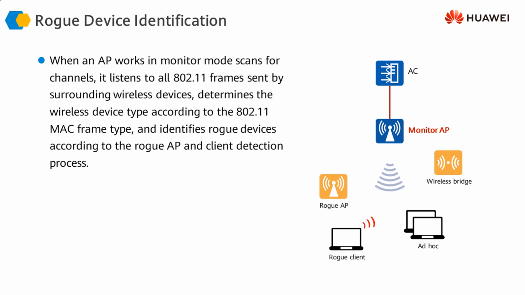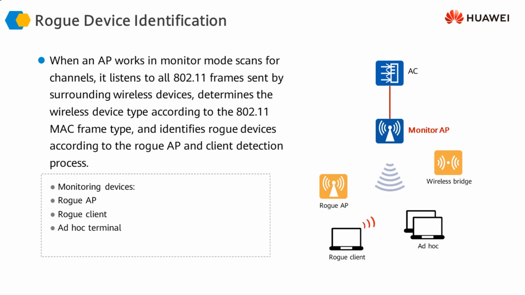So it checks the 802.11 frames and checks for the MAC frame type and tries to identify if rogue devices are there, and then it reports these to the access controller. So these are the devices that it is going to be checking: rogue AP, rogue client, ad hoc terminal, and wireless bridge.